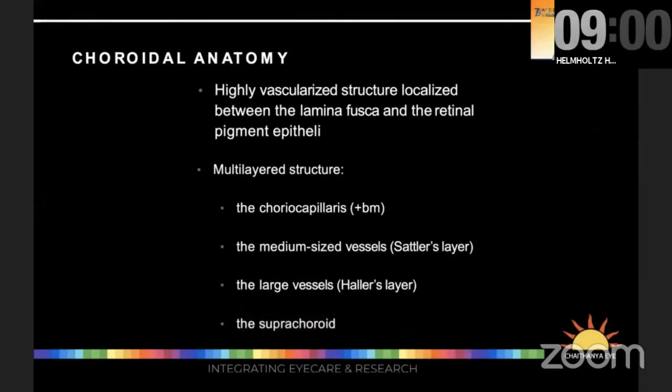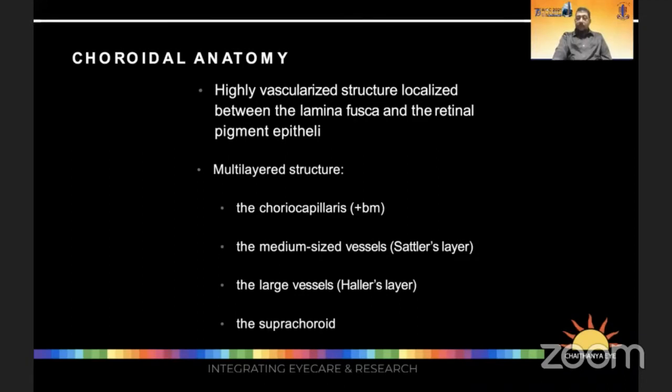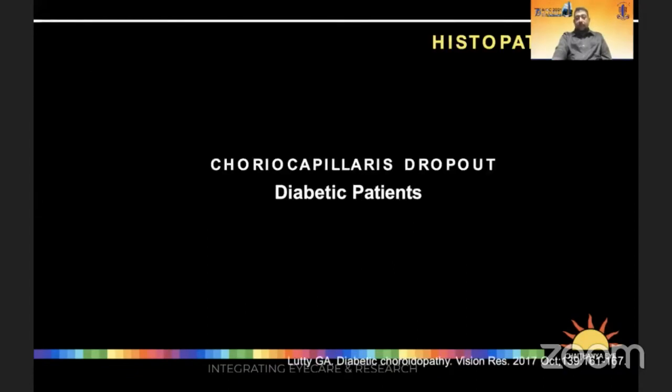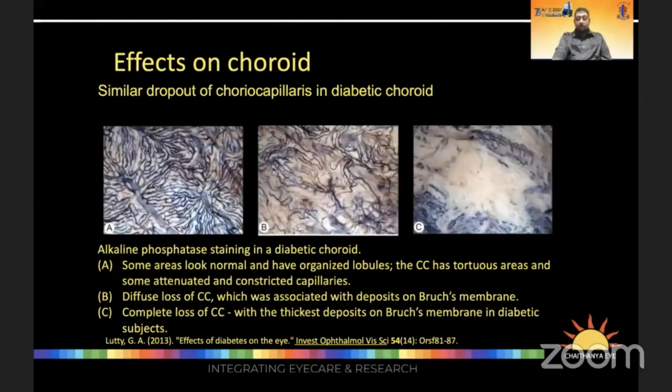The choroidal anatomy is a highly specialized vascular supportive anatomy, and it is multi-structured. As we know, there's the fine choriocapillaris, the medium-sized vessels of Sattler's layer, the larger vessels of Haller's layer, and the suprachoroid, which gives structural integrity to the entire structure. In diabetic patients, we know that choriocapillaris dropout happens. It's the most basic feature that we can demonstrate on histopathological staining. In a less involved choroid, we see normal-looking organized lobules, some of which have tortuous areas with constriction, and some of which are dilated.